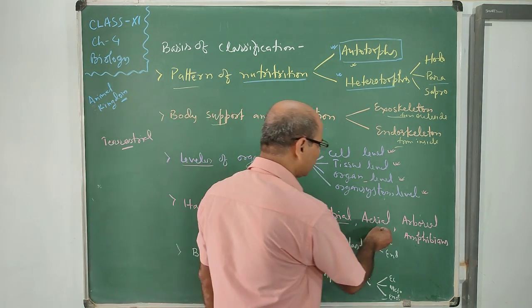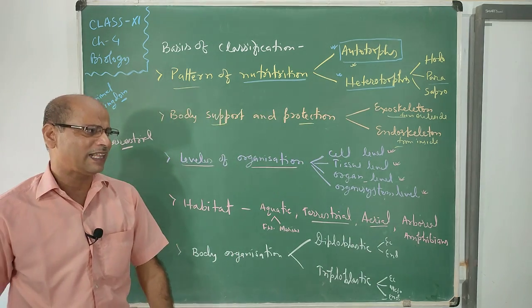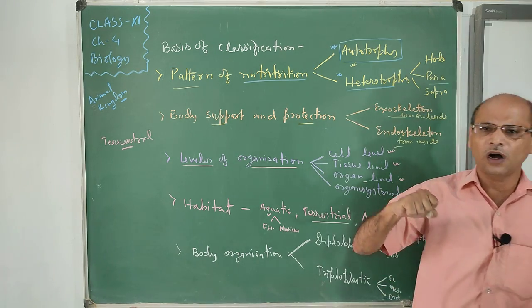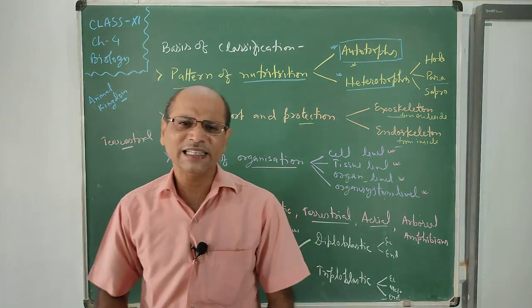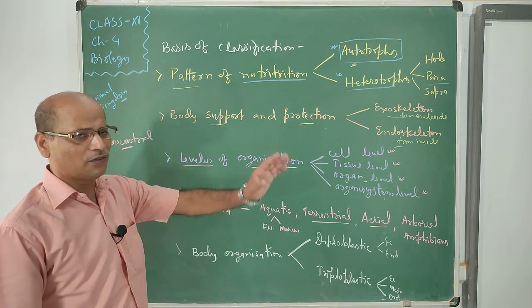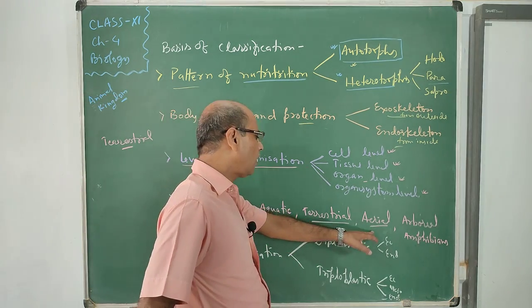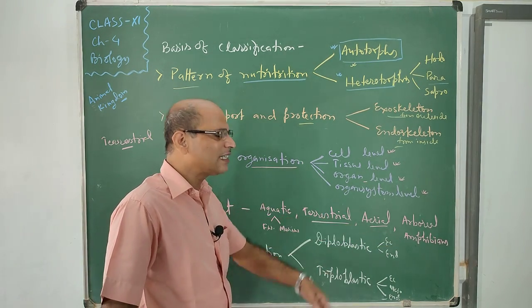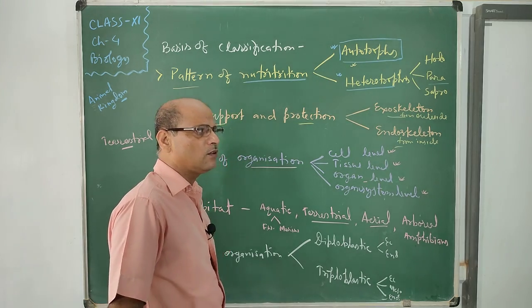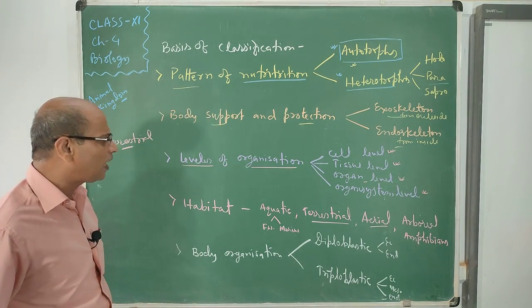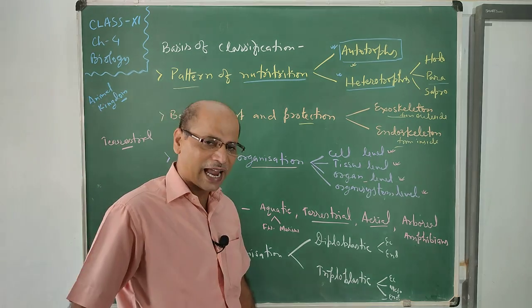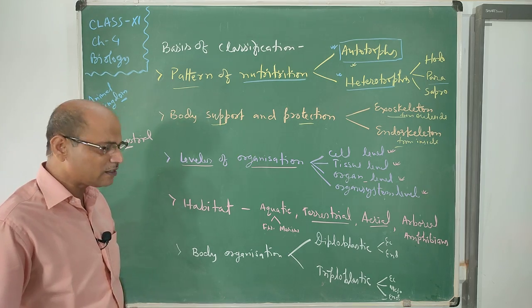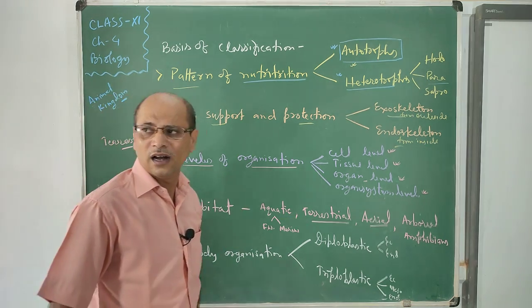Aerial, as we see, so no animal can move in air every time. So they can come on the earth's surface for a while and then they again fly in the air. So aerial animals also use the land area for their rest and for their other activities. Aerial animals are the animals which can fly. They have adaptation to fly, like birds and other insects, but really they can live on the earth's surface or they stay on the tree.